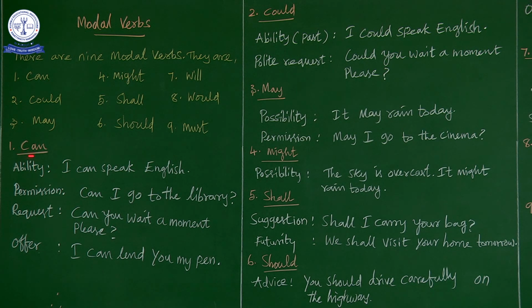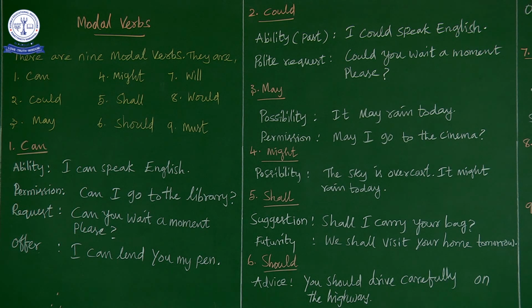First one, can. Here all the modal verbs are used with a verb. That is the present form of the verb, and we cannot use can alone. There will not be any meaning if you use only can. There should be a present form of the verb, that is verb 1, after can. Then only the sentence will be meaningful in all the modal verbs. Let us discuss the usage.